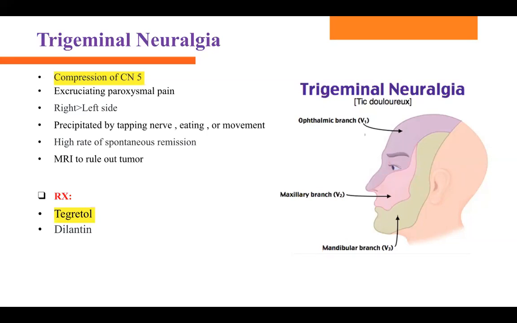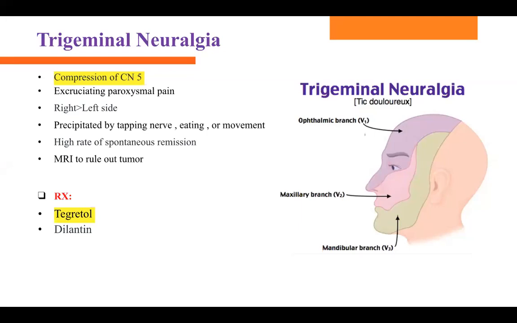They have stabbing pain on one side, and especially it's gonna be the right side. Intense, very brief, a sharp stabbing pain on one side of the cheek, especially the right side. It's precipitated by tapping on the nerve. It gets worse when chewing something or with jaw movement. It has a high rate of spontaneous remission. It goes away and it can come back as well.